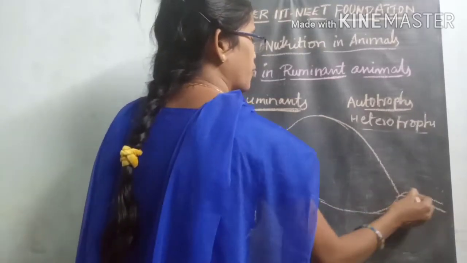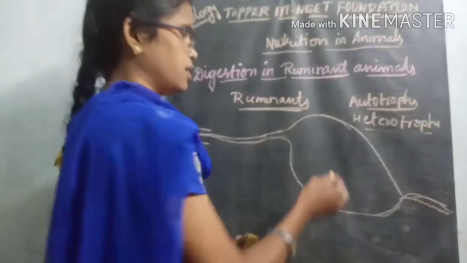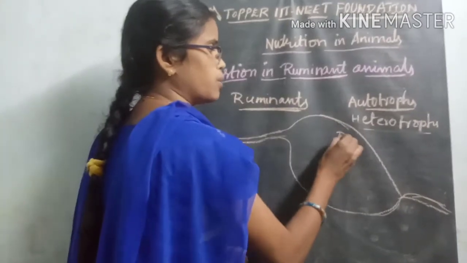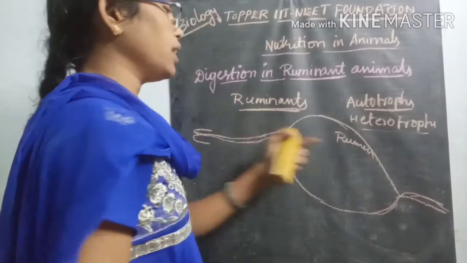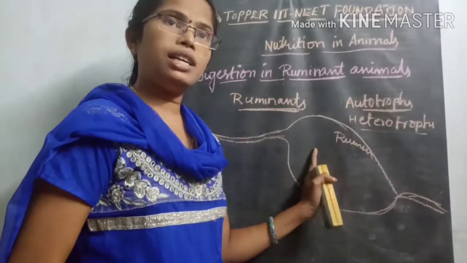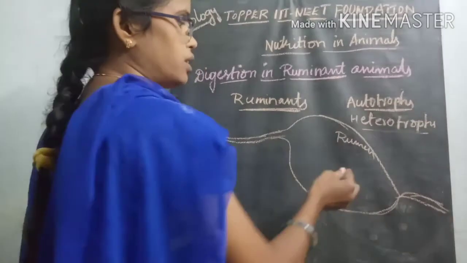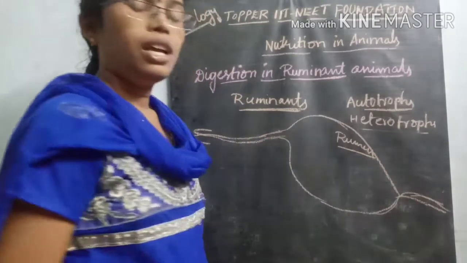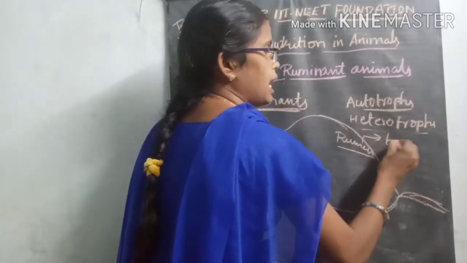Finally there is the large intestine, which ends with the anus. So here it is called the rumen. Whenever food material goes into this rumen chamber, it is temporarily stored. After storage in the rumen, there are some bacteria present.